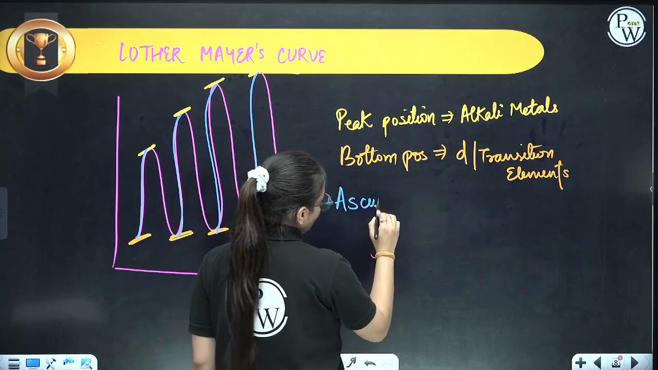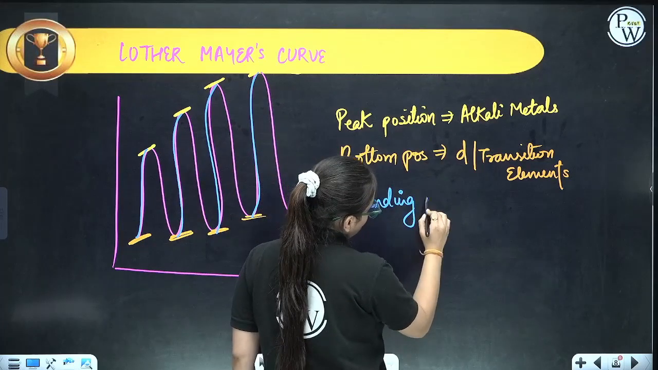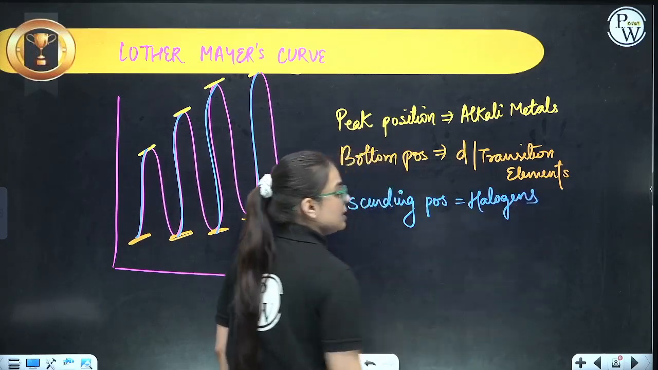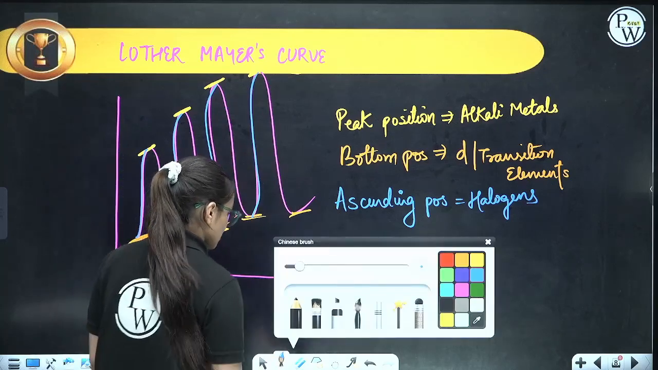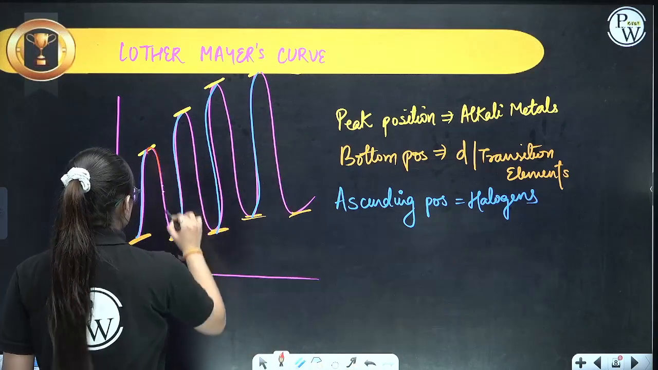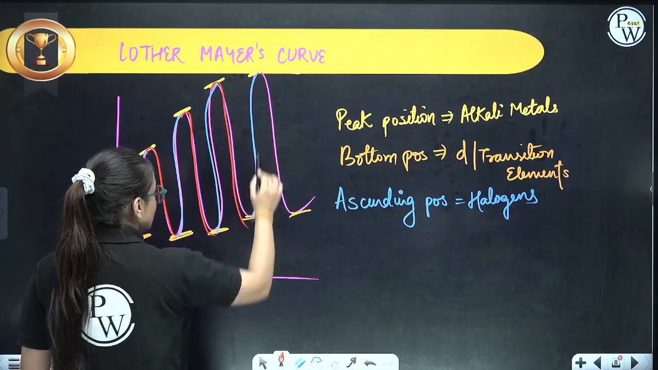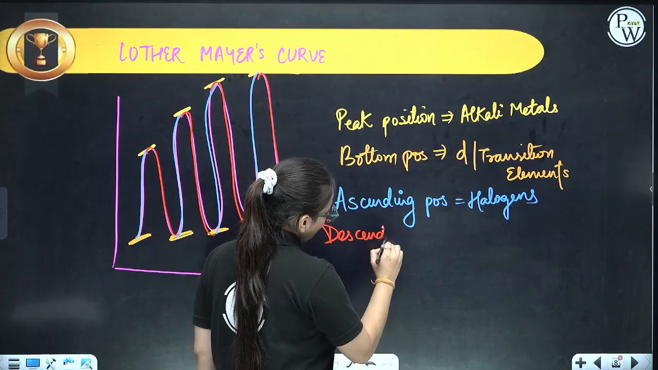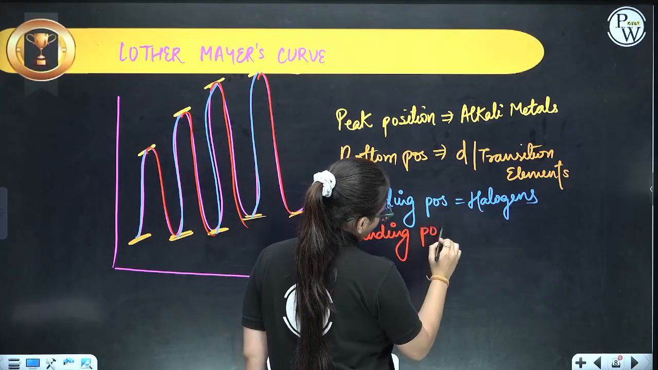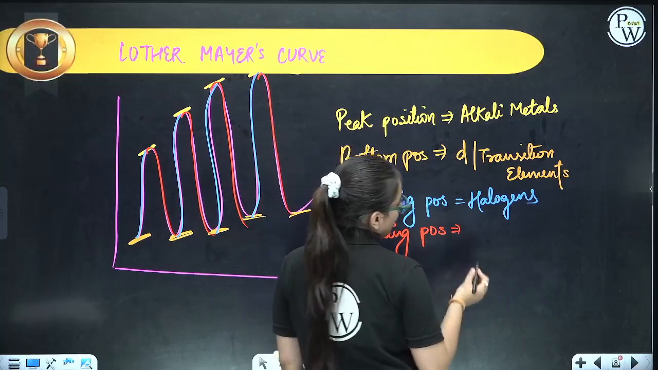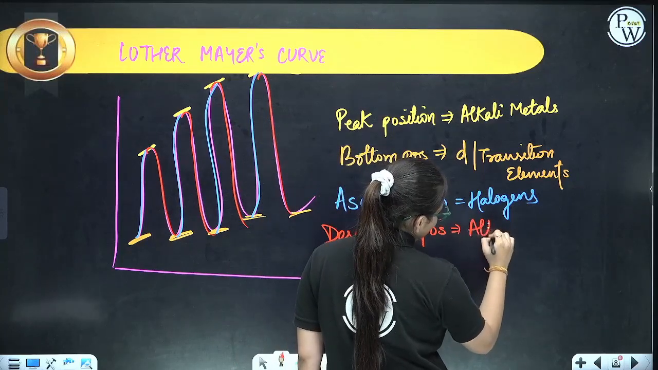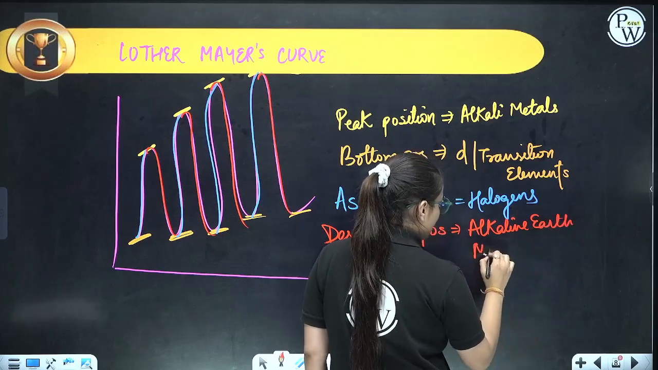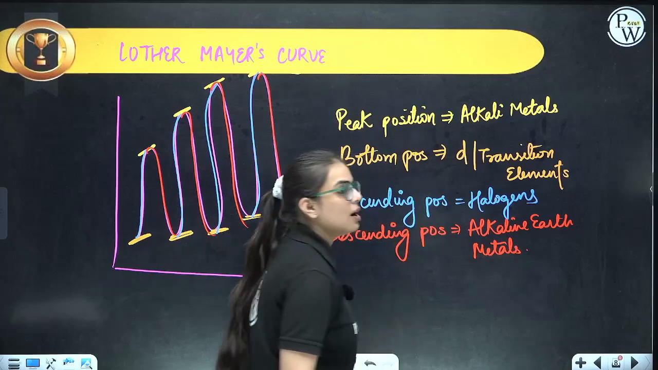So ascending positions were given to halogens. Now comes what? Descending position. Descending positions were allotted to whom? Descending positions were allotted to alkaline earth metals.